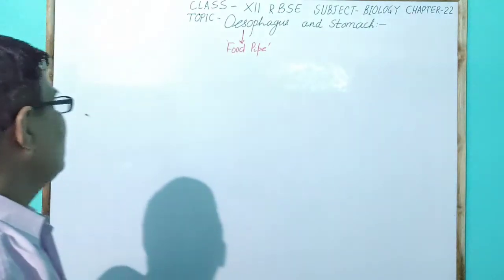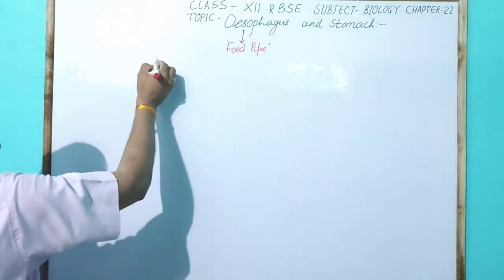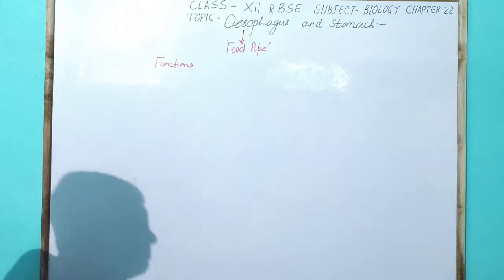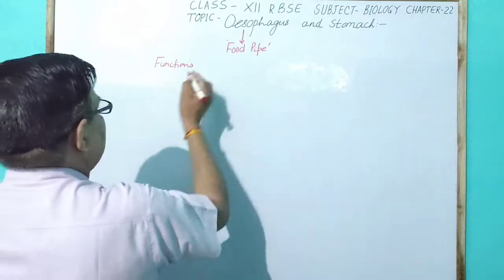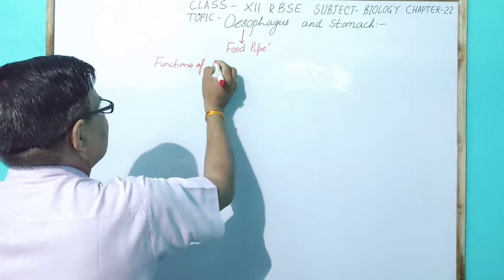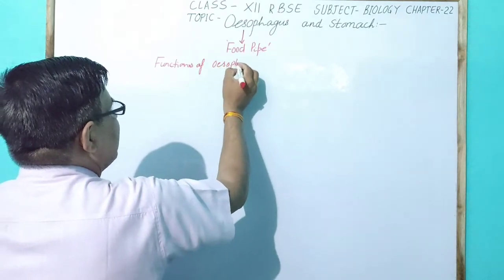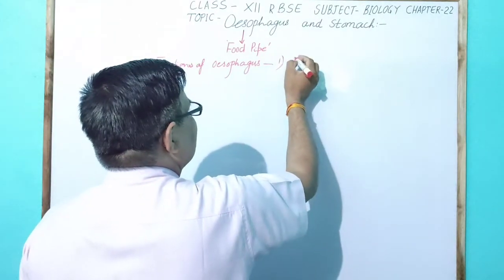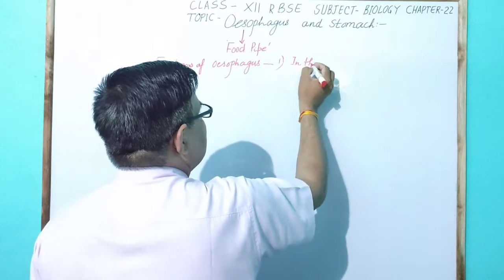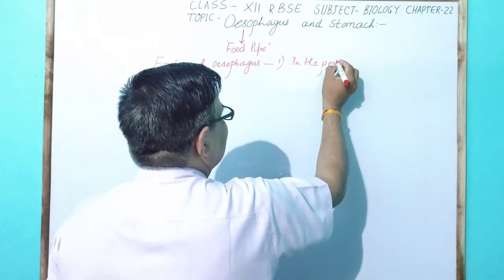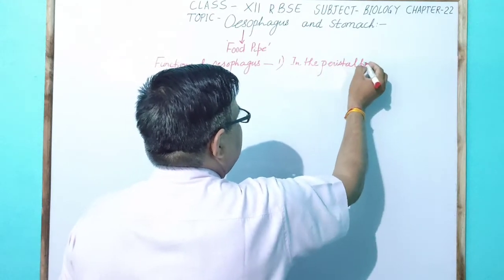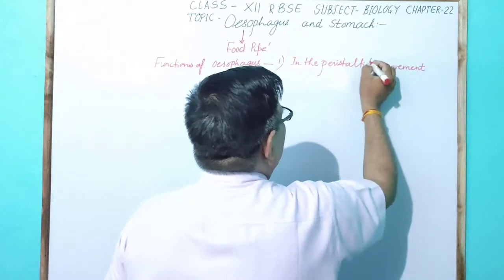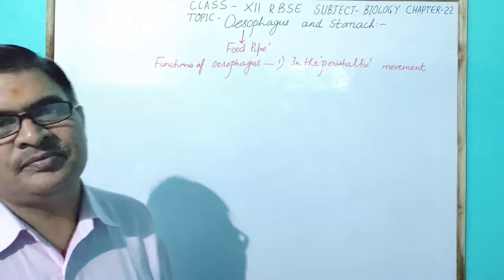The important functions of the oesophagus are as follows. The first function is peristaltic movement. What is the meaning of peristaltic?